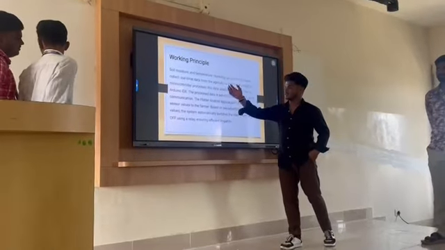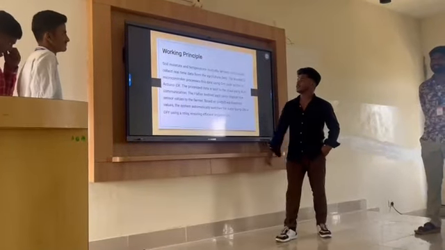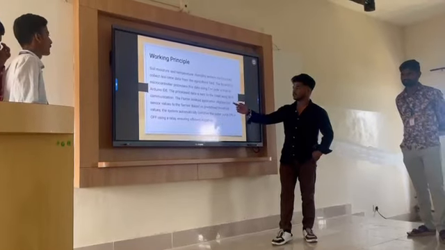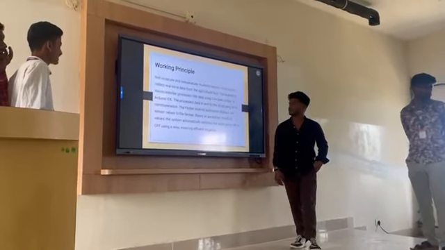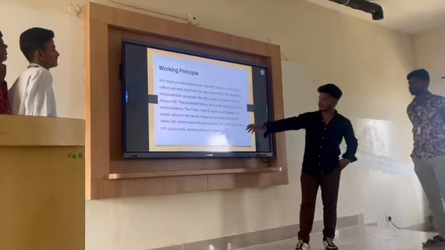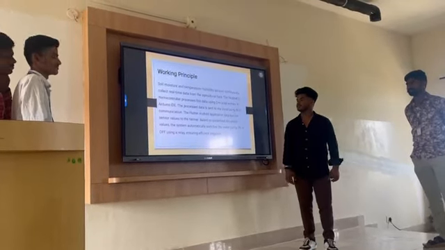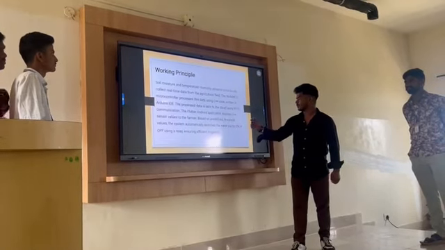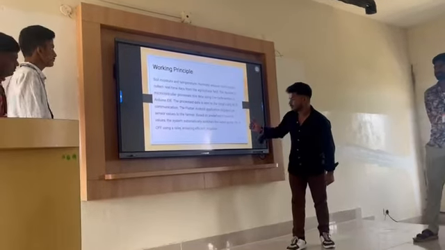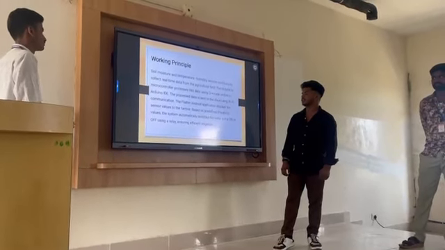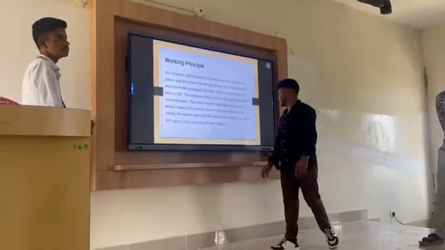Then the sensor will collect real-time data from the agriculture field. The Node MCU microcontroller processes this data using C++ in the Arduino IDE. The processed data is sent to the cloud using Wi-Fi communication. The system automatically switches the water pump on or off using a relay, ensuring efficient irrigation.